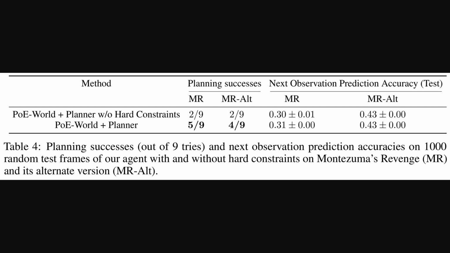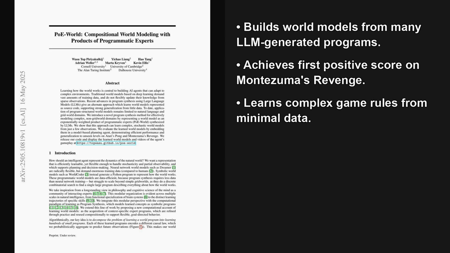You can see in the planning successes column, adding these constraints more than doubles the success rate, from 2 out of 9 tries to 5 out of 9. But what's fascinating is that the accuracy for predicting just the next single frame barely changes. This result shows that these hard constraints are absolutely vital for successful long-term planning. It really seems that for complex planning, understanding the rules of the world is just as important as predicting the next frame.